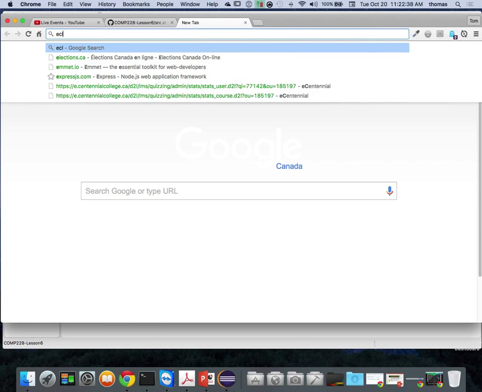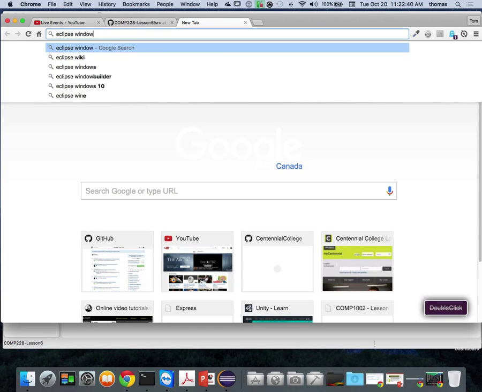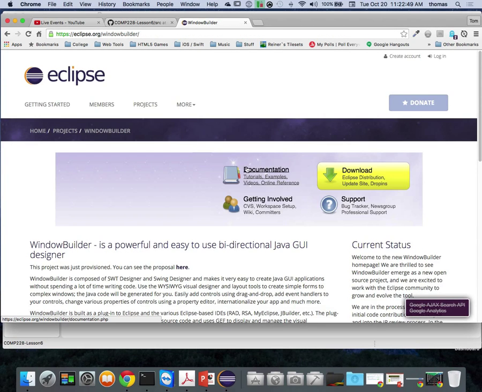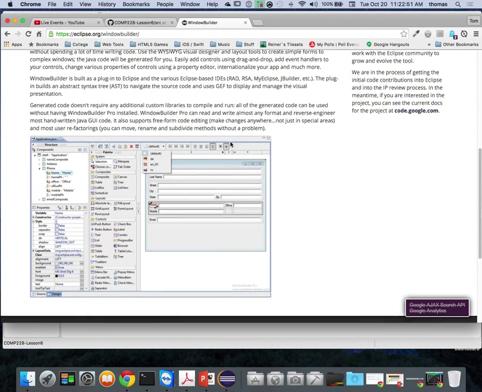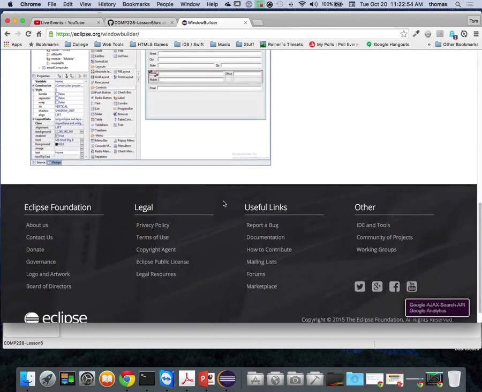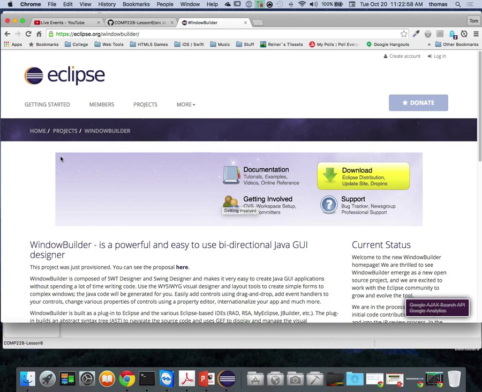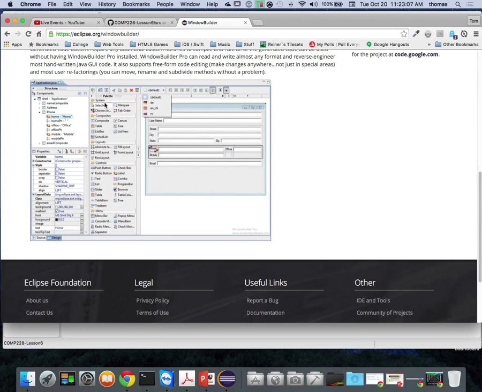Well, Eclipse has something called Window Builder. So here's my Eclipse Window Builder. If you notice, it's built into Eclipse. So people who can't see it, there's a reason why it's not showing up. It says Home, Projects, Window Builder is the one that they've added. If you don't have it, you can always download it as part of your distribution. So look at what you get with it. You get this same stuff that I got if you're using Eclipse.